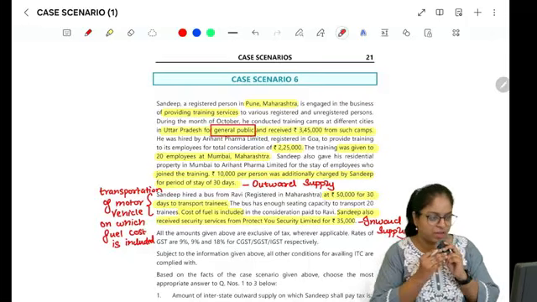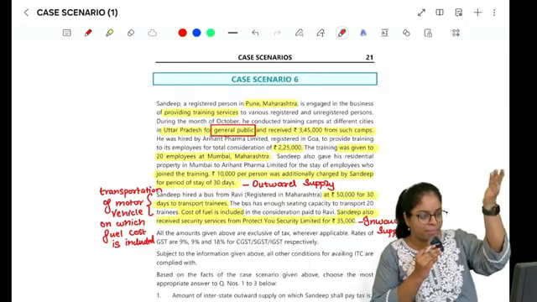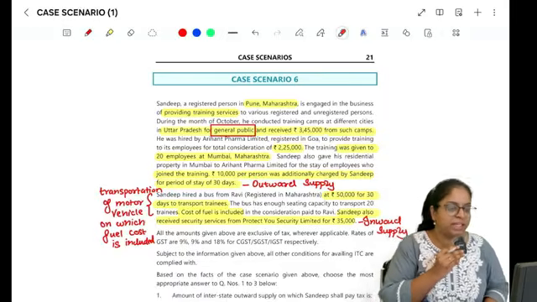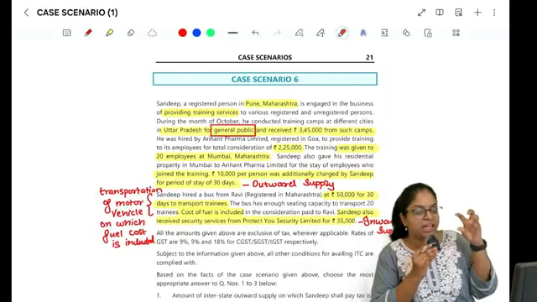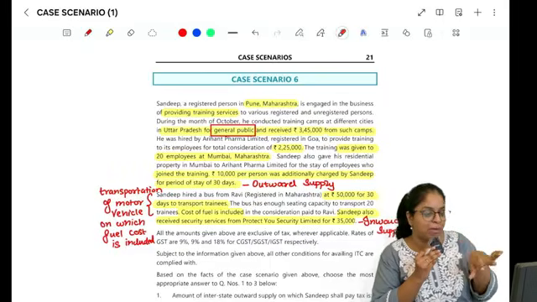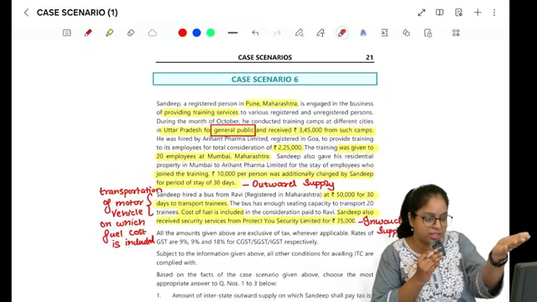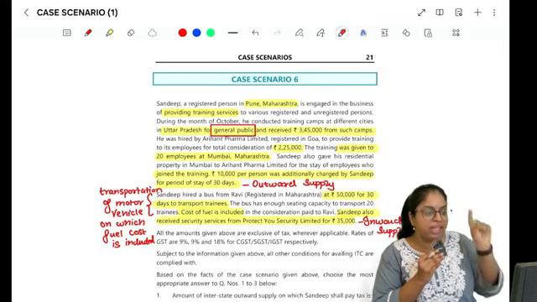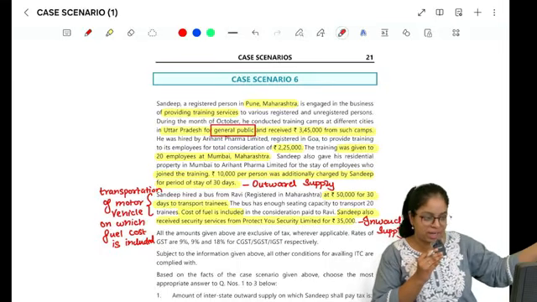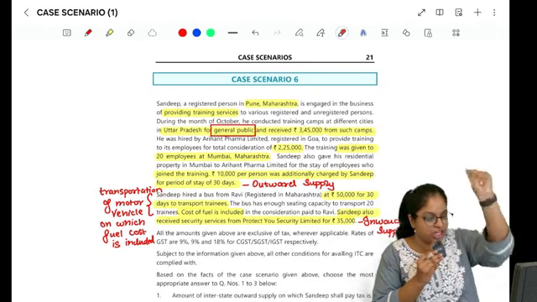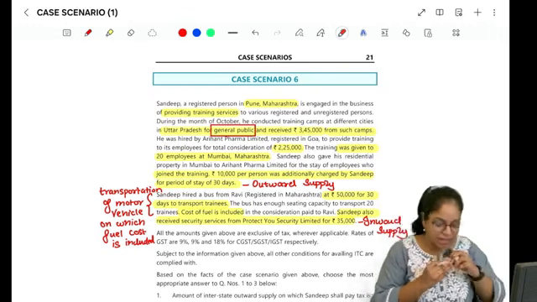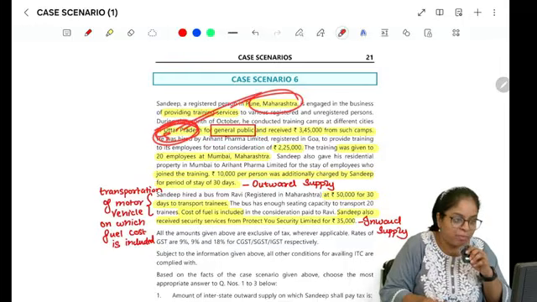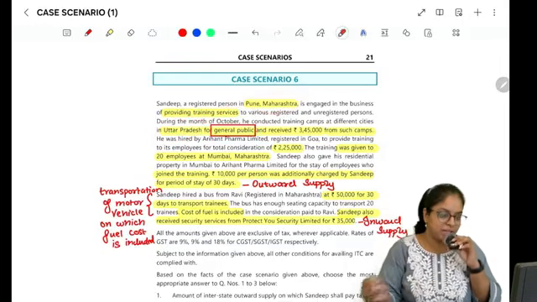And what will be the place of supply? Sandeep is in Pune, Maharashtra, so that is the location of supplier. And in the first case, they are conducting it in UP and they are collecting money from the general public, so general public will not be registered under GST. So what will be the place of supply in case of training services? If it is B2B, then location of that particular recipient. If it is B2C, then location where the training is conducted. Where is the training conducted? UP. So Maharashtra is location of supplier, UP is place of supply. That means it is interstate, right?